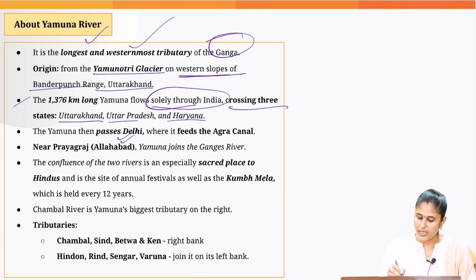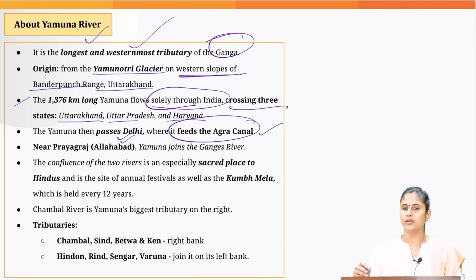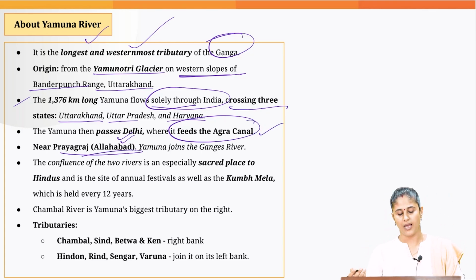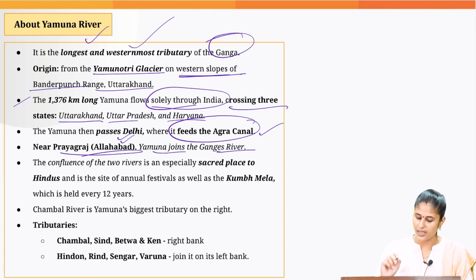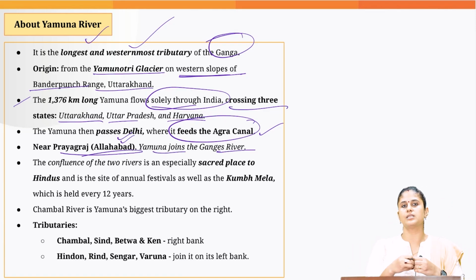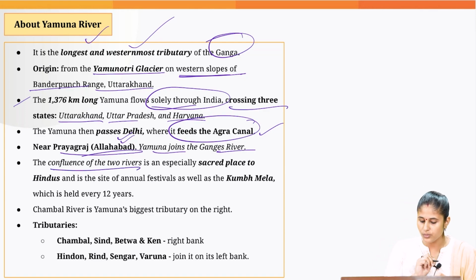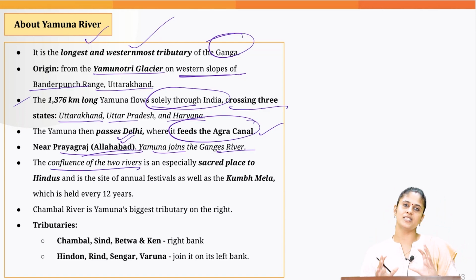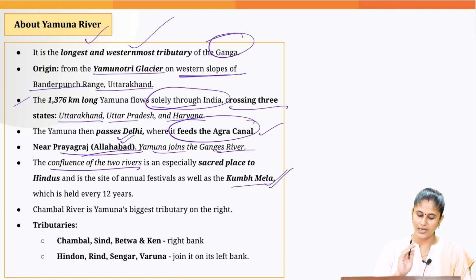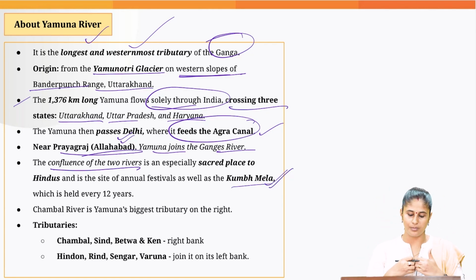When it passes through Delhi, it provides the water for Agra Canal. And at Prayagraj or Allahabad, whatever you say, it joins the Ganga River. When you go by the Hindu tradition, wherever 2 major rivers meet, the confluence of 2 rivers is considered a sacred place, and that is the reason we witness the organization of Kumbh Mela at Prayagraj, because Yamuna and Ganga meet here.